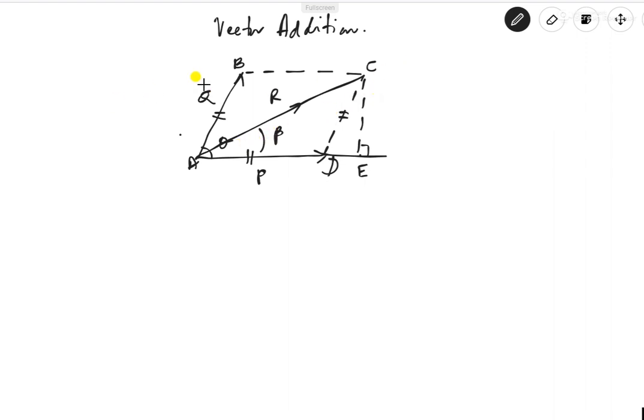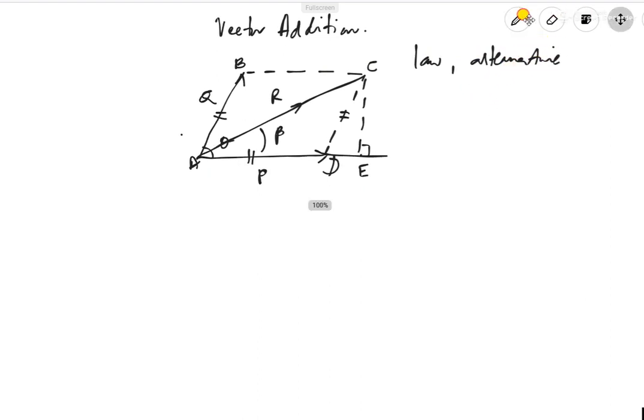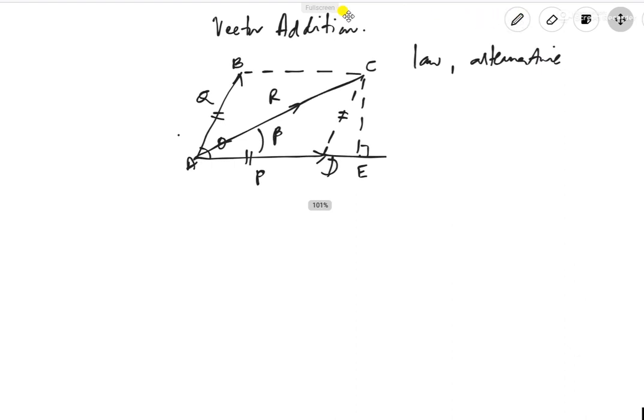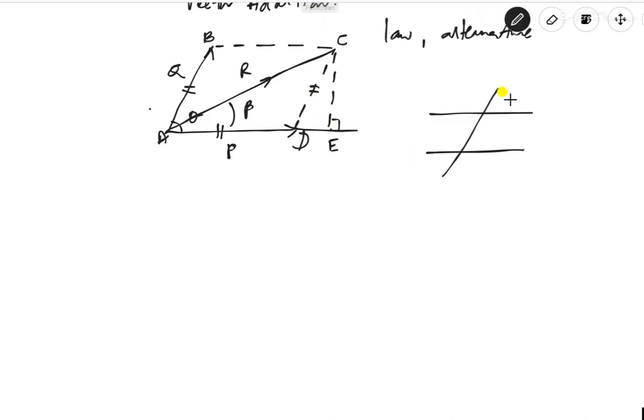So from the law of alternate angles: you assume that there are two parallel lines and this value is some alpha, and this value will also be alpha, because these two are parallel lines. This is called alternate angles. Similarly here, these two are parallel and there is a line crossing them, so this value also will become theta, right?